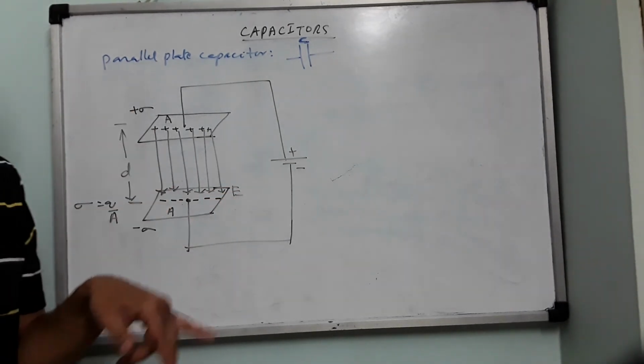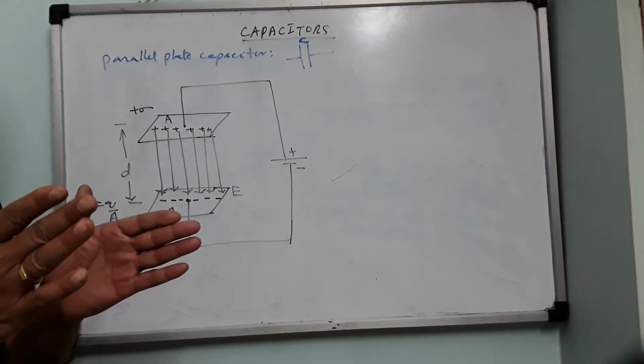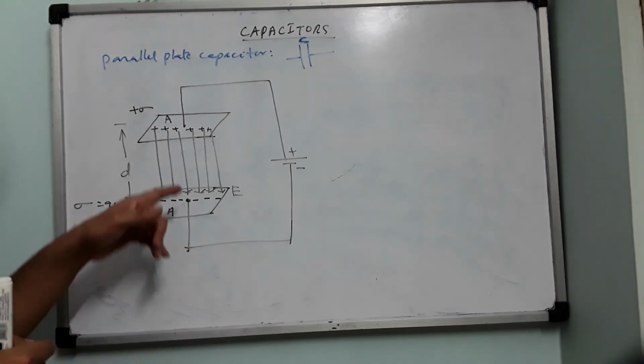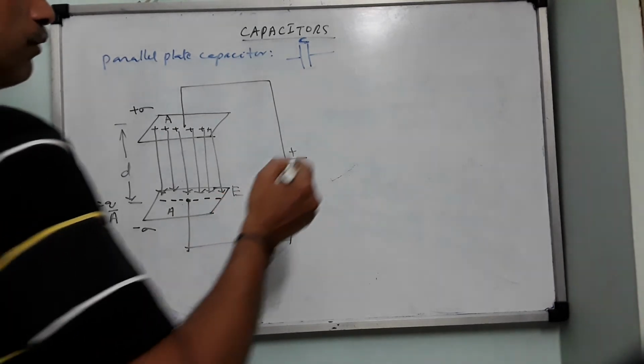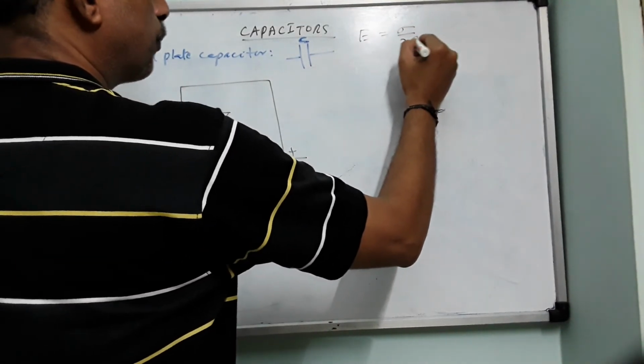While discussing the application of Gauss law, the second application, electric field due to a thin sheet of charge, we discussed that if we have two equal but opposite charged plates facing each other, the electric field between them will add up. Okay, sheet of charge, what is the expression? The electric field of a sheet of charge is E equals sigma by 2 epsilon naught.